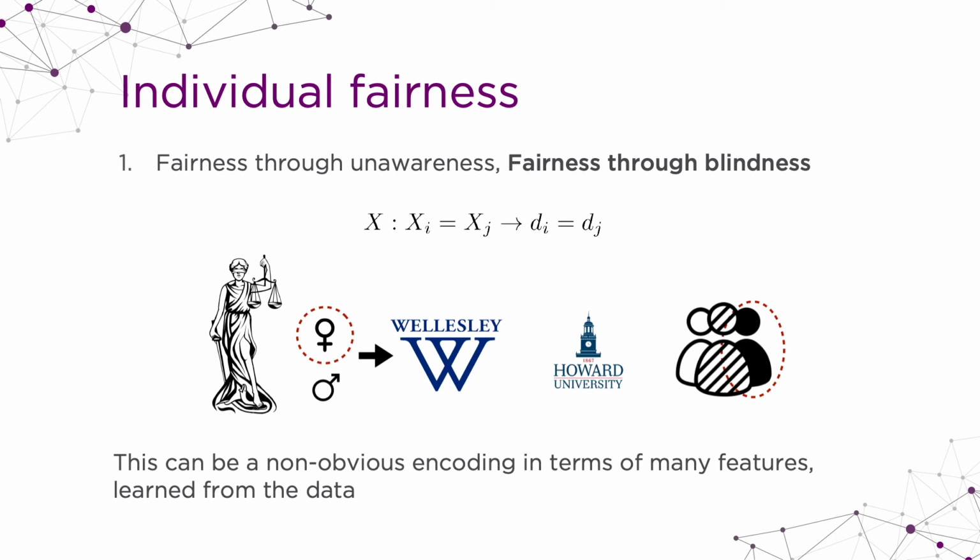You already learned throughout the summer school that deep learning, at least, is very good at learning representations. So there are so many attributes from which you can actually predict that a person is female or male. So fairness through blindness is not necessarily fair, also because of indirect discrimination. For example, if a person goes to a wealthy university that is a female university, and we have it in the data, we are pretty sure that that person is female because of this correlation.